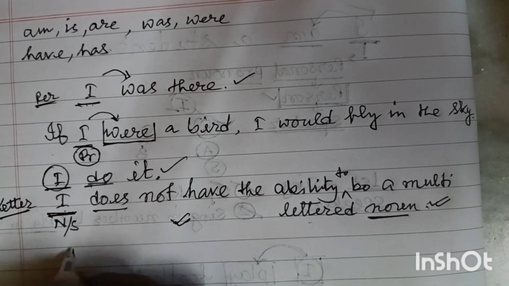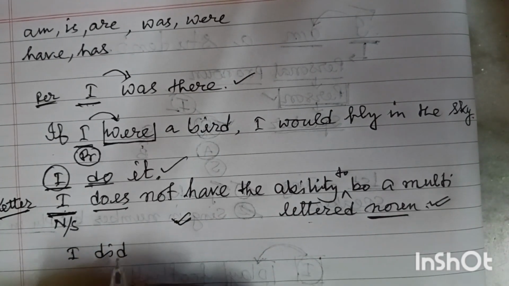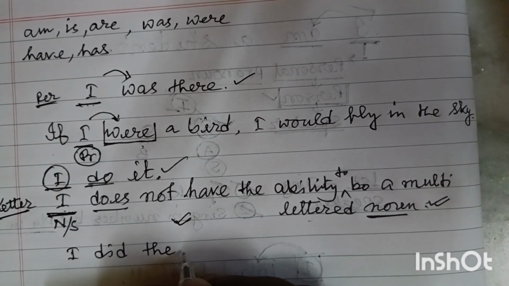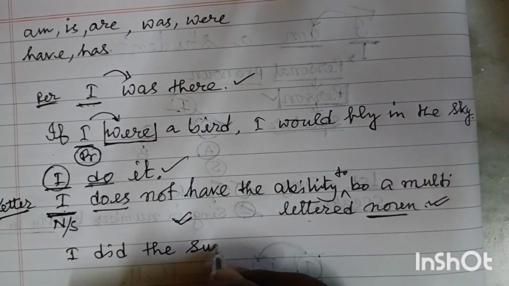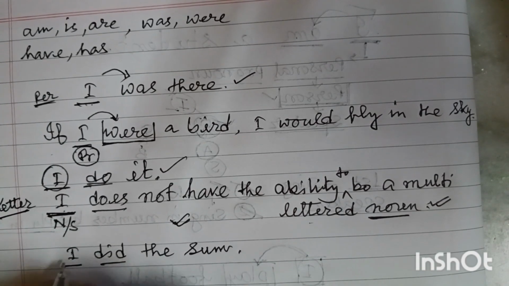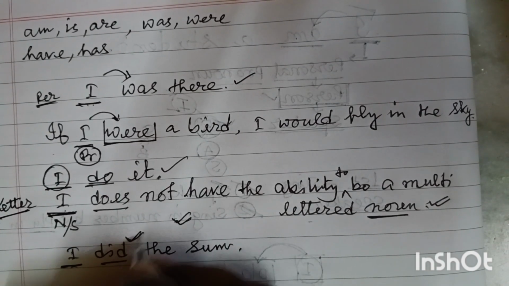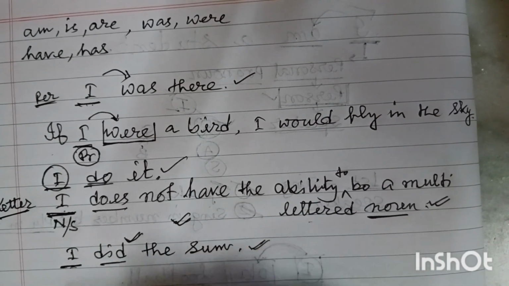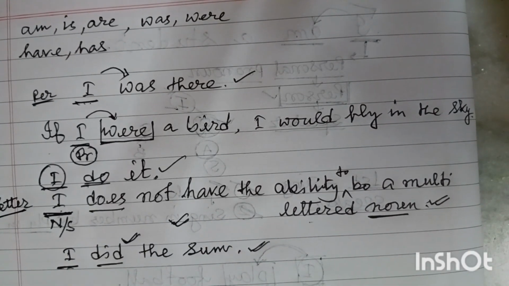Friends, in case of did, I did the sum. You know it. It's common past indefinite tense. I did the sum. Here, I is the personal pronoun, and for any kind of subject, we have to use did. So it's a correct sentence. It's a past indefinite tense.